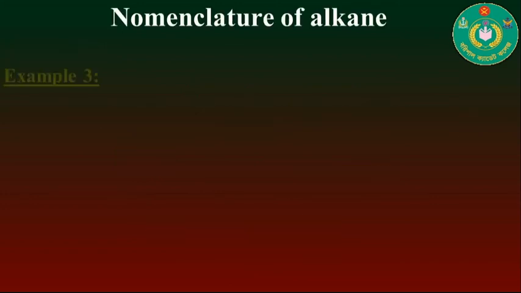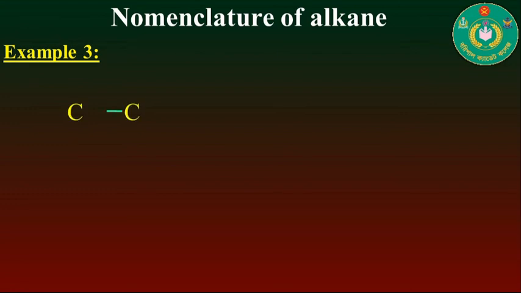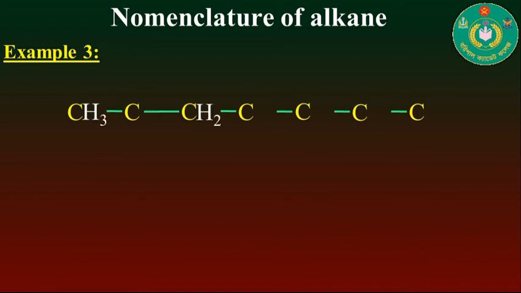Now move on to the next example. You see that a number of carbon atoms are covalently bonded by different carbon atoms, and here the bonding site of each carbon atom is bonded by a hydrogen atom.